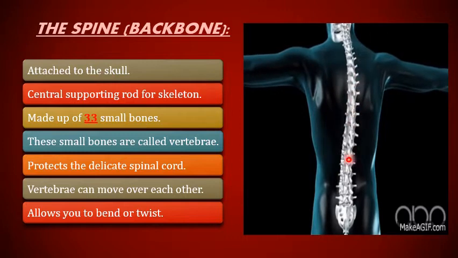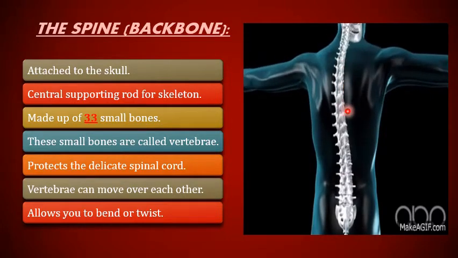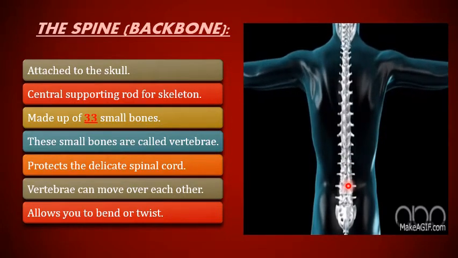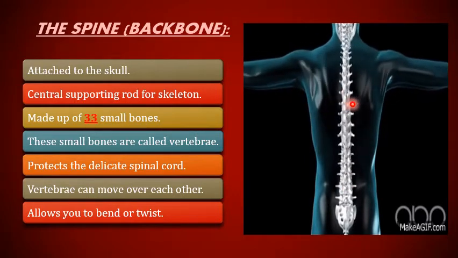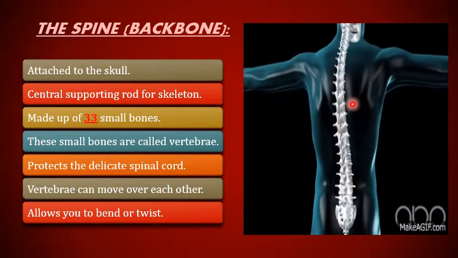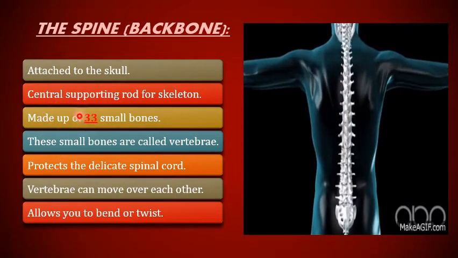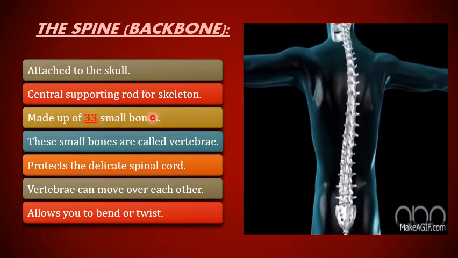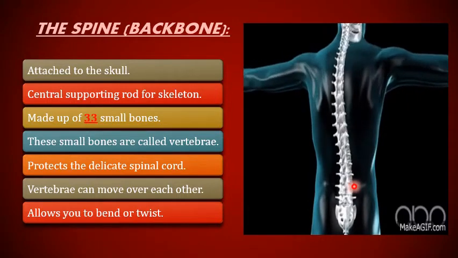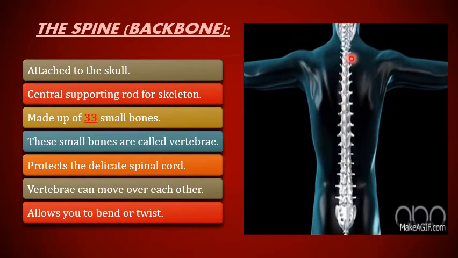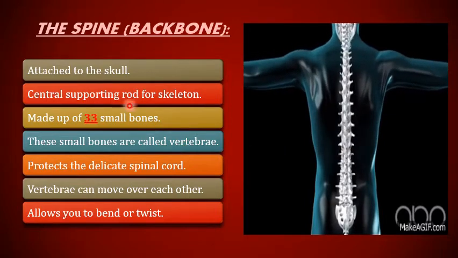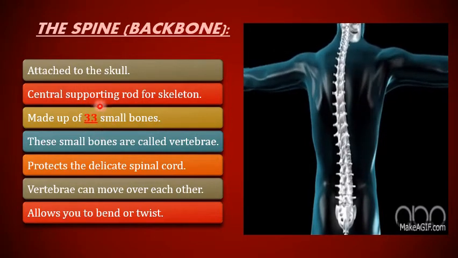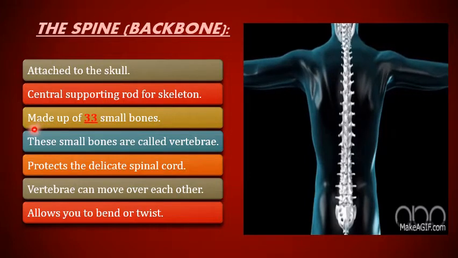As you can see, the spine is positioned in the center of our body, so it performs the function of a central supporting rod for the skeleton. It is made up of 33 small bones. You can see it is not one bone. These are small bones which are connected to each other. So it is made up of 33 small bones.